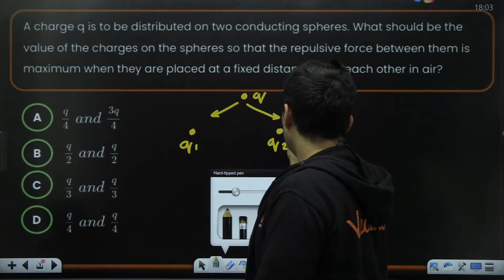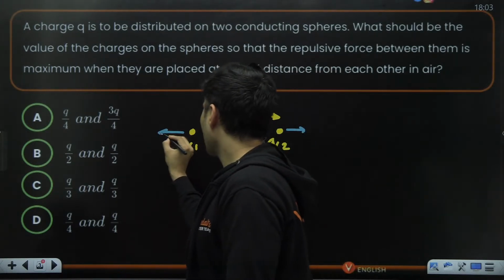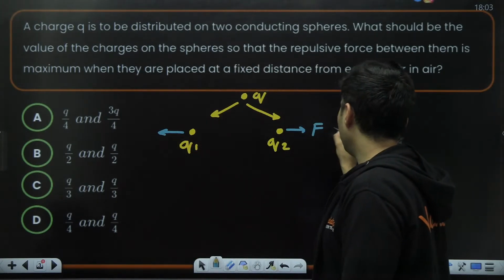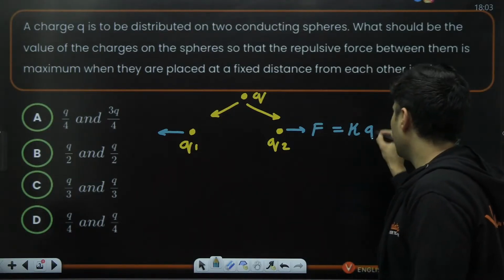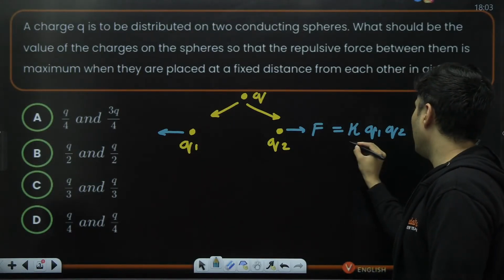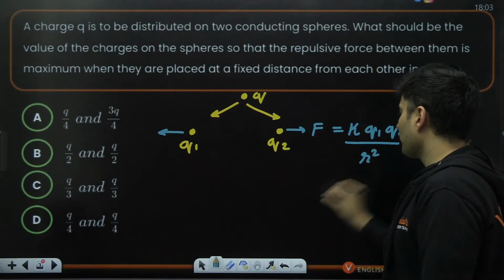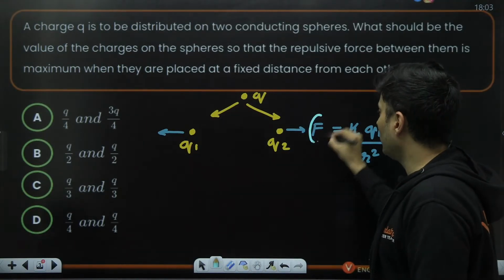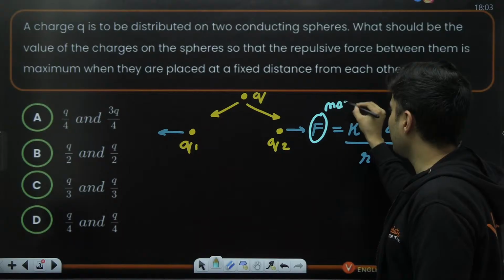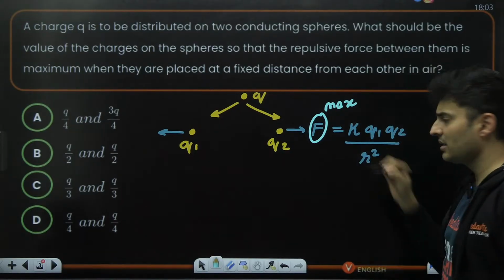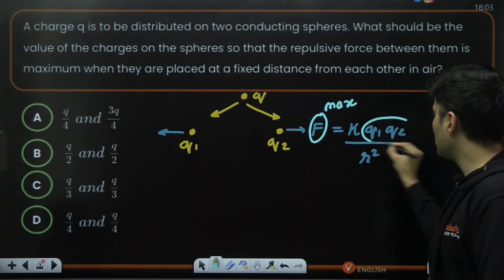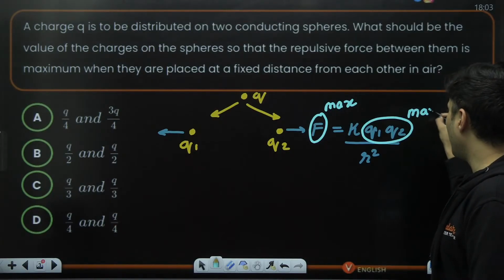So the repulsive force between them will be Coulomb's constant q1 q2 divided by r square. And what do I want to do? I want to make this force maximum. I cannot change the distance, I cannot change the Coulomb constant, so this has to be maximum.